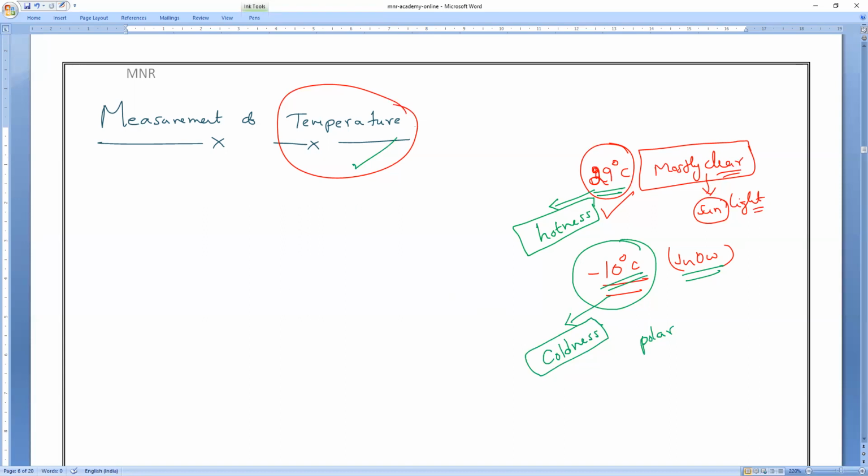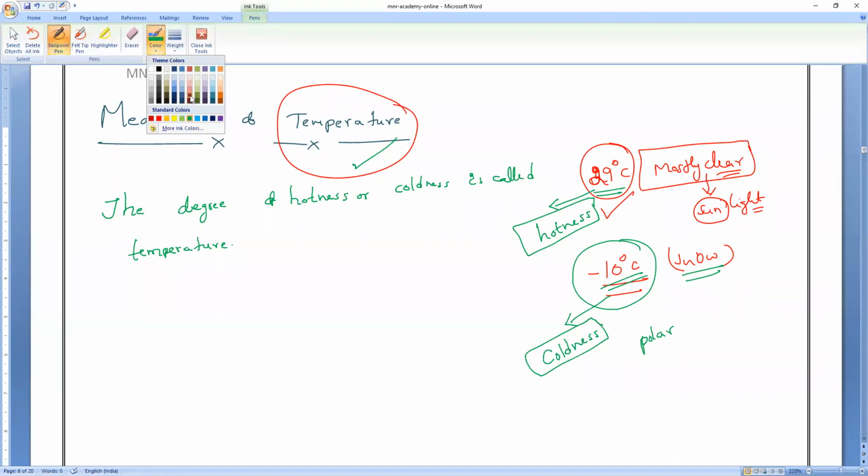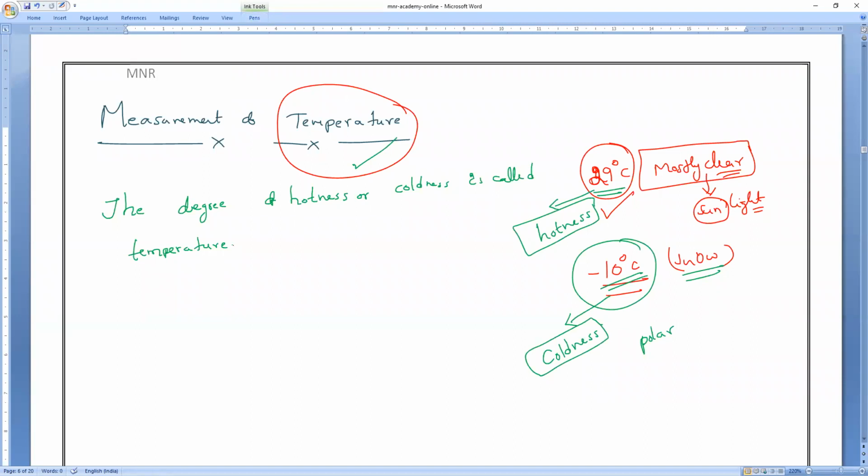Understand everyone? That is the meaning of temperature. People think only hotness is the temperature, but coldness also we call temperature only. So the degree of hotness or coldness is called temperature.